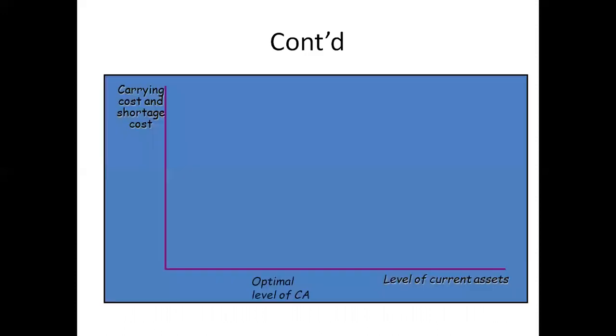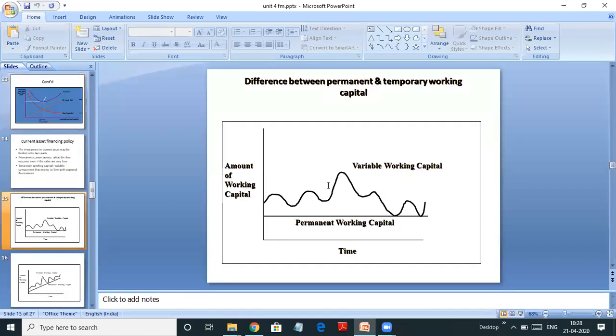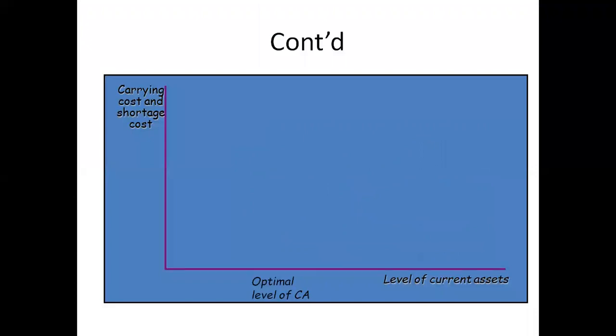So let's understand this with the help of a graph. On the x-axis, I have the level of current assets, and on the y-axis, I have the carrying cost or shortage cost. First we'll understand the carrying cost. If I go on increasing the level of current assets, if I make it 100, 200, 300, 400, 500 lakhs, the carrying cost is also increasing. The cost will go on increasing, and that's giving an upward trend. So the more the current assets, the more the carrying cost.